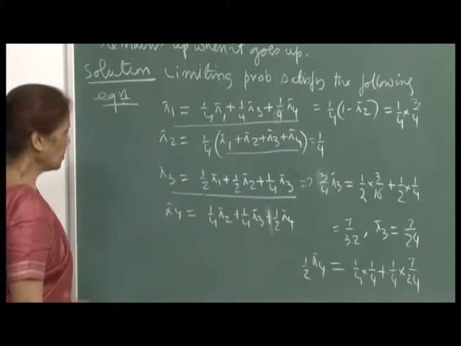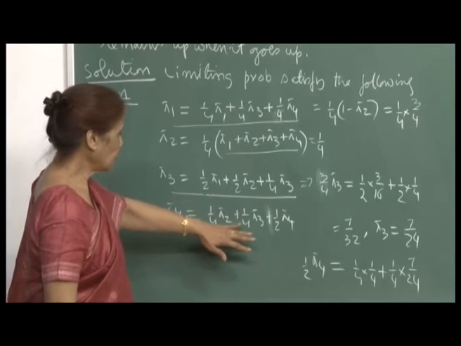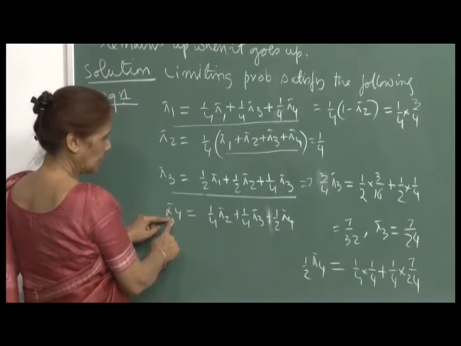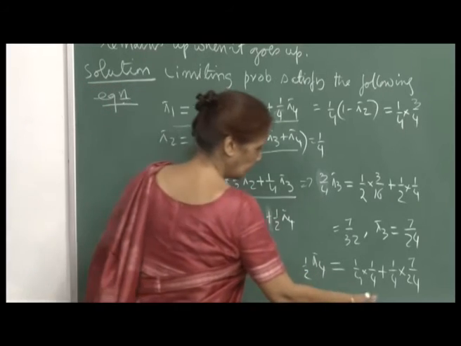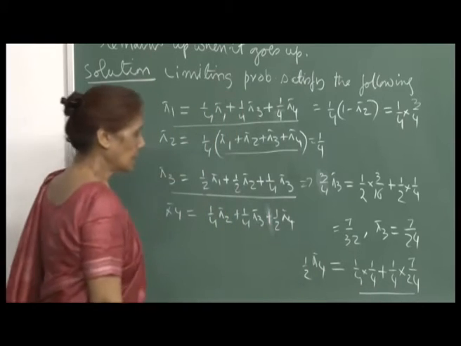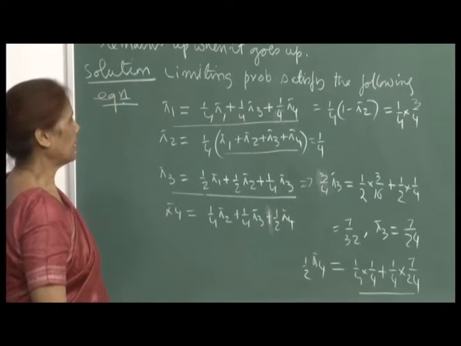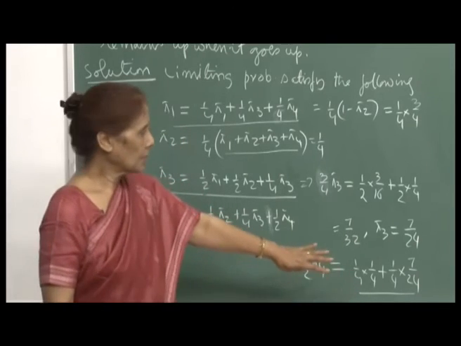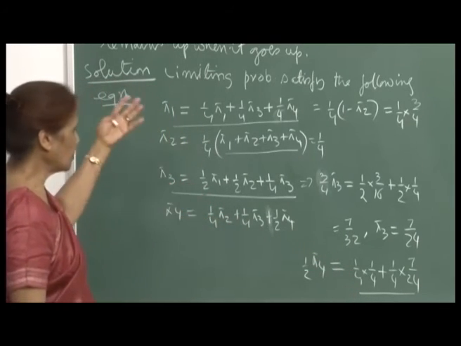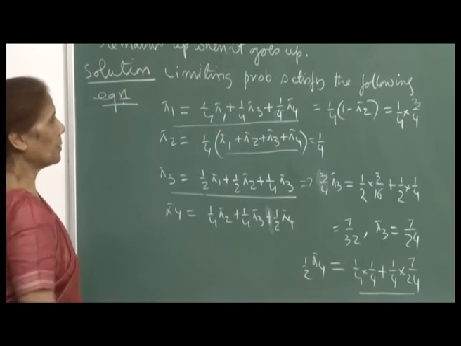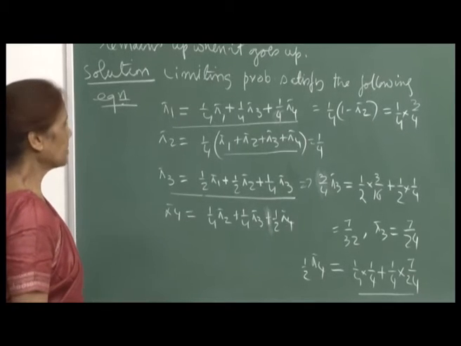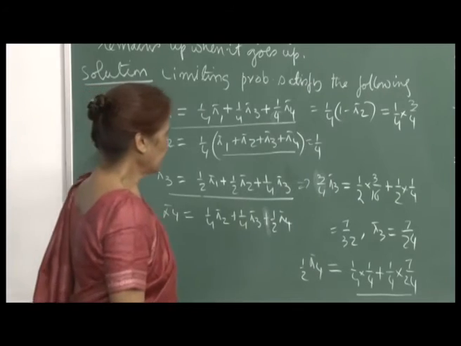Okay. And then you now have pi 2, pi 3 and pi 4 is on this side. When you bring it, it will be half pi 4, and so again substituting for pi 2 and pi 3 you get these values, and so you get pi 4. So, this was quick work, right. Now, this is certainly faster than computing second, third, fourth powers of P, which is a 4 by 4 matrix. So, a lot of multiplications if you start taking the different powers, right. Now, let us try to answer the questions.